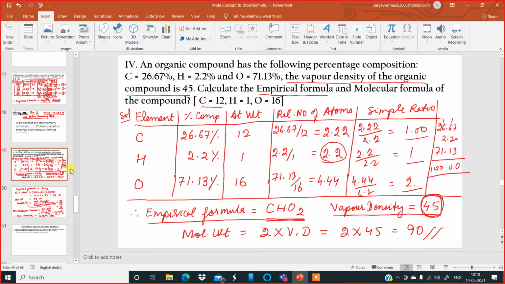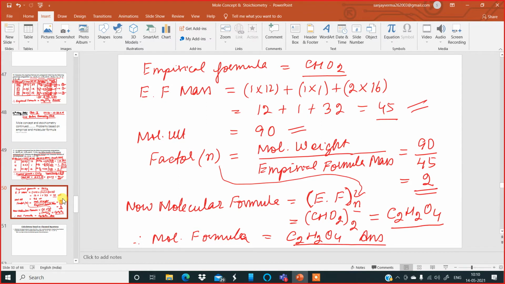So, using the formula of molecular weight and vapor density, I calculate the molecular weight, because the formula is molecular weight is equal to twice into vapor density. That's why we get twice into 45, which is 90. The molecular weight of the compound in the question is 90. So once you get the molecular weight, I'm going to the next page.